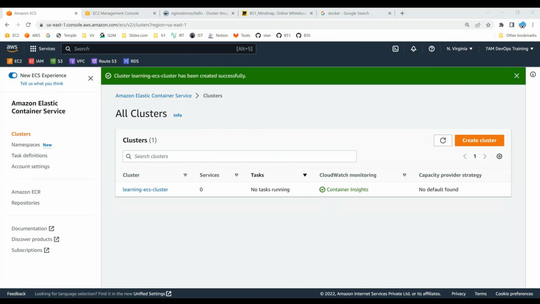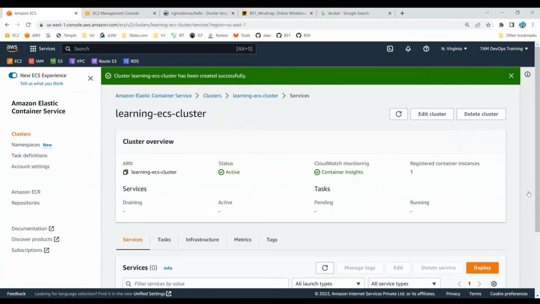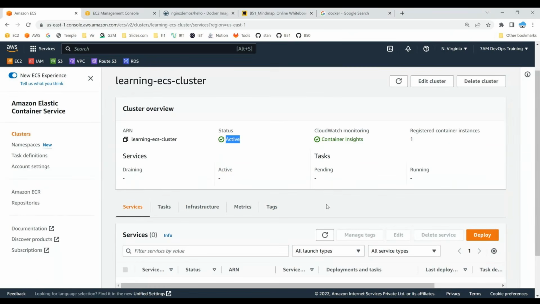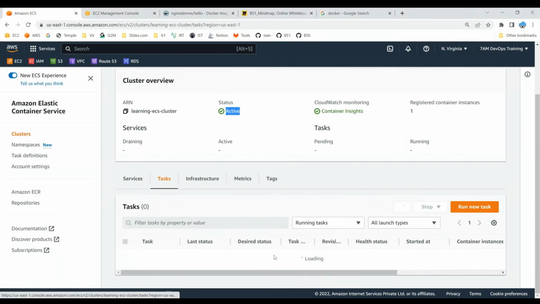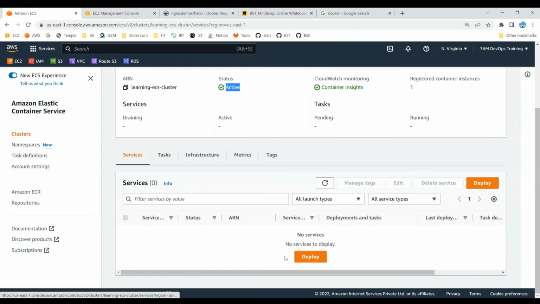I just calculated the time. The overall time taken was 2 minutes. You could see the status is active, and the number of tasks that are running, everything can be seen here. The number of tasks running is 0, and the number of services running is 0. When you say service, for example, if you have a website which needs to be running around the clock, you can deploy it as a service. A task is like running a batch workload.